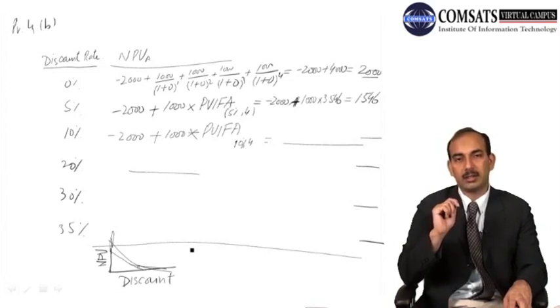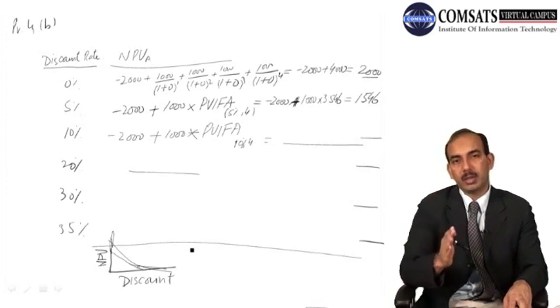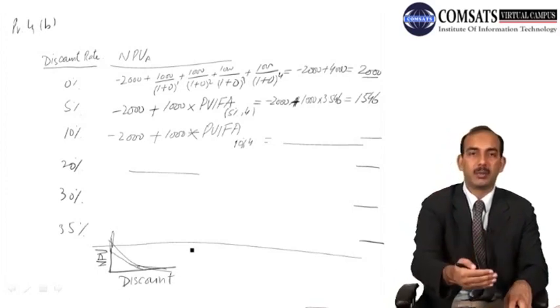we had denoted it as Fisher's intersection rate, that if the discount rate is less than the Fisher intersection rate then maybe project A is good for the firm.